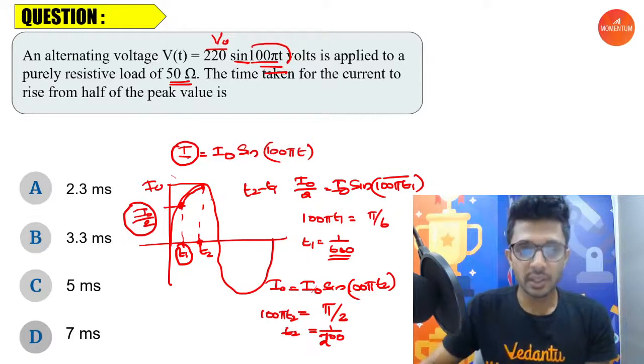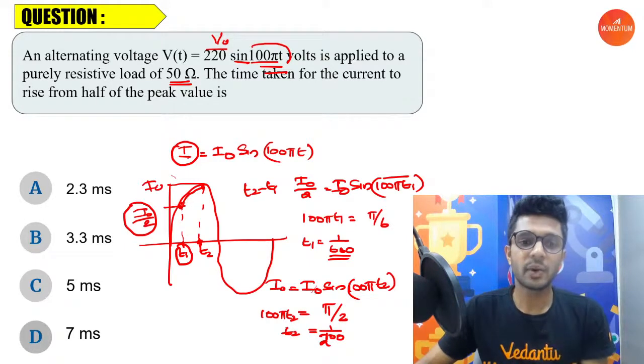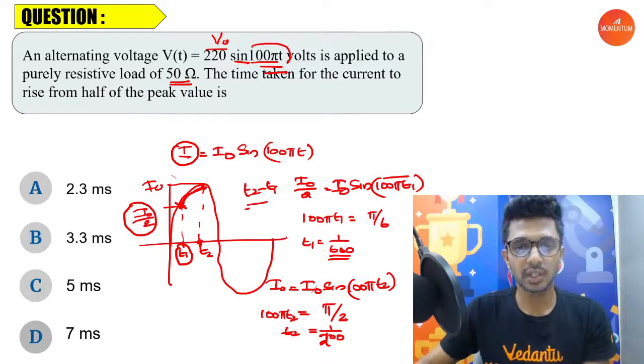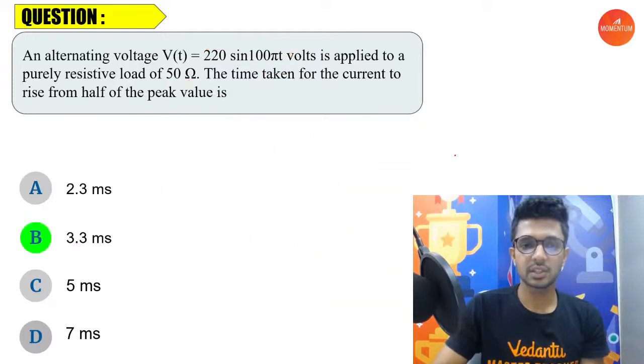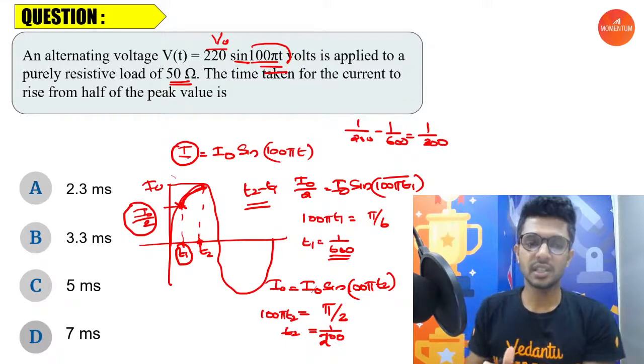Now, what was the question? The time required for the current to move from here to here is equal to T2 minus T1, as I have already told you. So what is T2 minus T1? 1 by 200 minus 1 by 600. That is 1 by 300, and 1 by 300 corresponds to how much? 3.3 milliseconds.